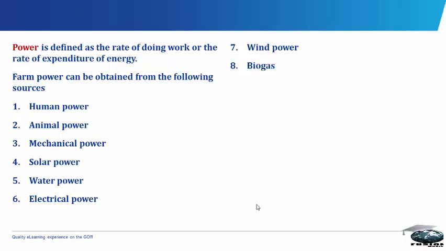Biogas. Biogas is a new method of generating power by making use of farm waste, especially animal dung. Animal dung here is carefully collected and processed through scientific means to produce certain gas that provides power.